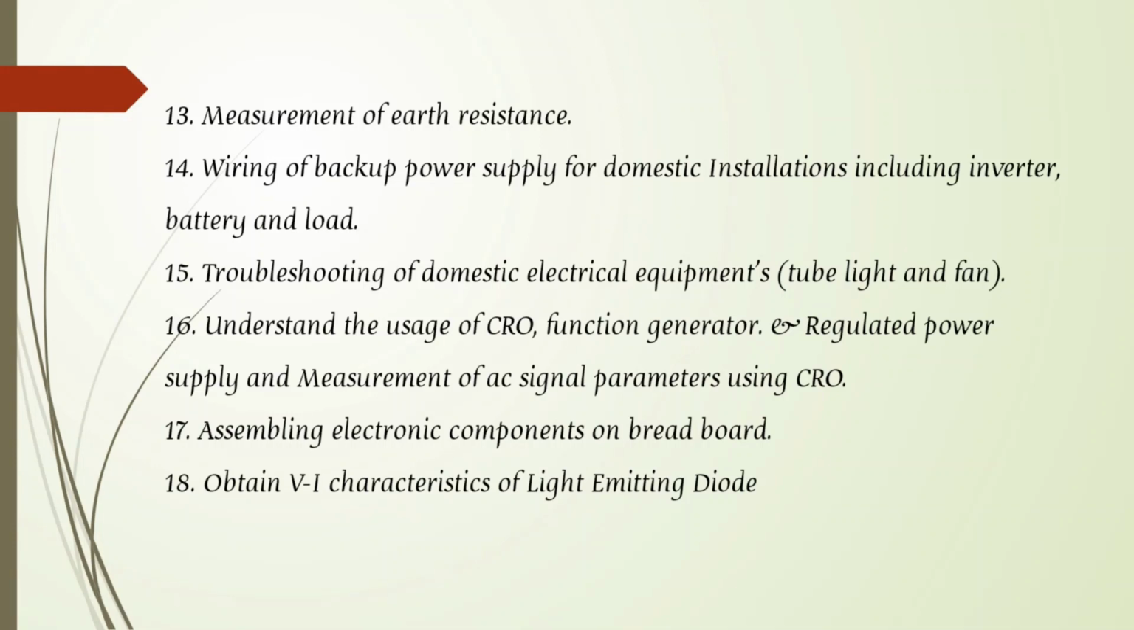and understanding the usage of CRO, cathode ray oscilloscope, and what the function and purpose of the function generator and regulated power supply is, and measurement of AC signal parameters using CRO, how you can calculate that frequency. All these calculations are done with the function generator.